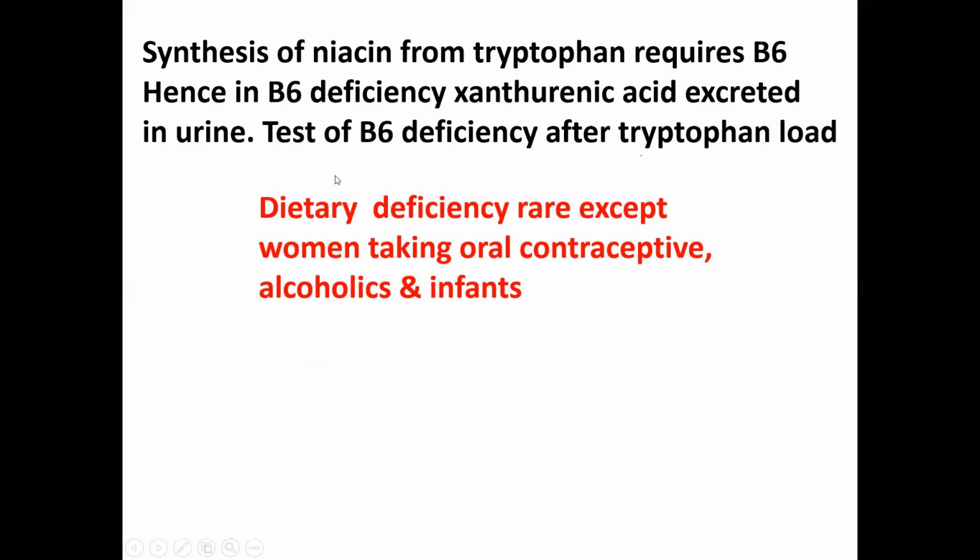So as we said, synthesis of niacin from tryptophan requires PLP. Again, all vitamin metabolisms are interrelated. Synthesis of niacin from tryptophan happens only in the presence of vitamin B6. So if there is B6 deficiency, niacin formation will not be there, and tryptophan will form xanthurenic acid. In deficiency of B6, xanthurenic acid will be excreted in the urine, and by estimating this xanthurenic acid after giving a tryptophan load, we can estimate B6 deficiency.